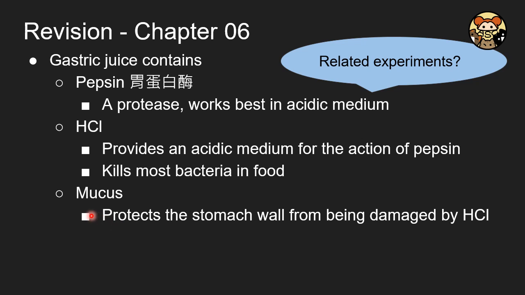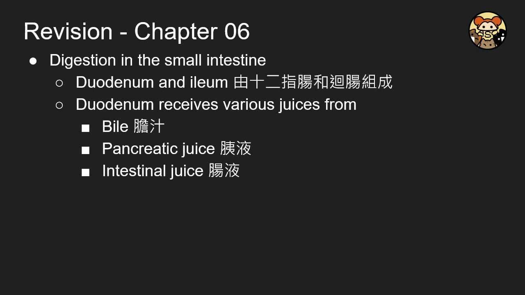And also in the stomach, you are protected by the mucus, because the HCl and pepsin can destroy almost everything, and your stomach is also made up of protein. That's why it will produce mucus to protect itself. However, if you are sad and you don't want to eat, your pepsin and HCl will digest your own stomach, which is not the best thing in the world. So remember, even if you feel sad and you don't want to eat anything, remember to eat something. And we will create a lot of related experiments based on the pepsin and the HCl. Those related experiments can relate to chapter 4 and also chapter 6.